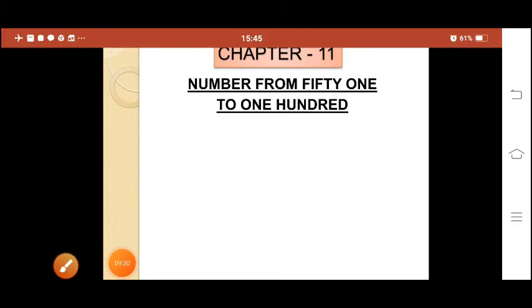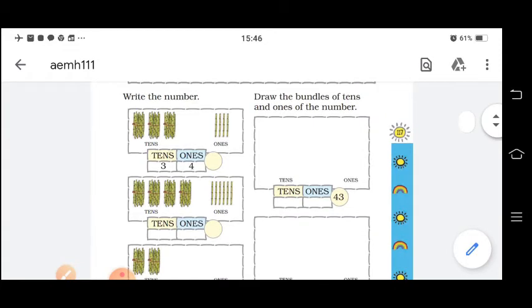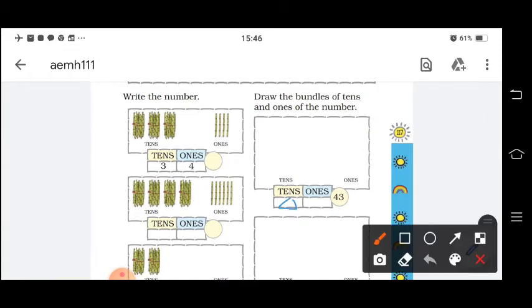Now here you will observe, they have given 43. That means you have to draw the bundle. So first, 4 tens. That means in the tens place 4 and in the ones place 3. So how many in the ones place? 1, 2, 3.